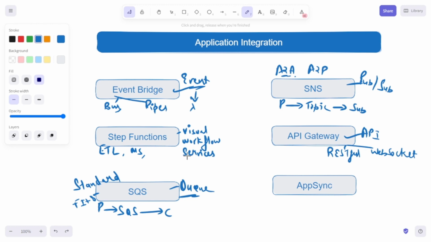Let's say there is some consumer that is accessing the API Gateway, so they can connect to API Gateway, and further API Gateway can return the response from your Lambda or EC2 or any web application.